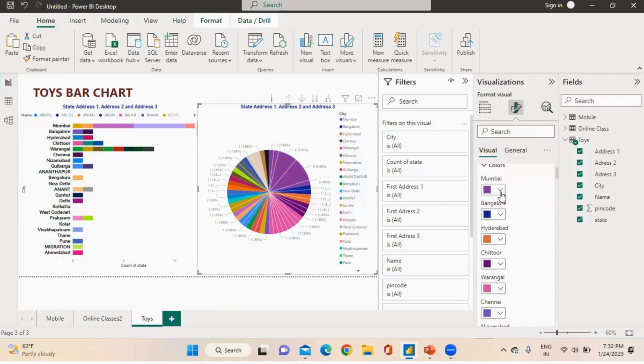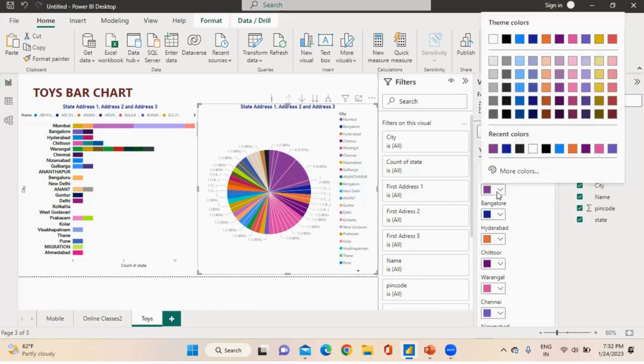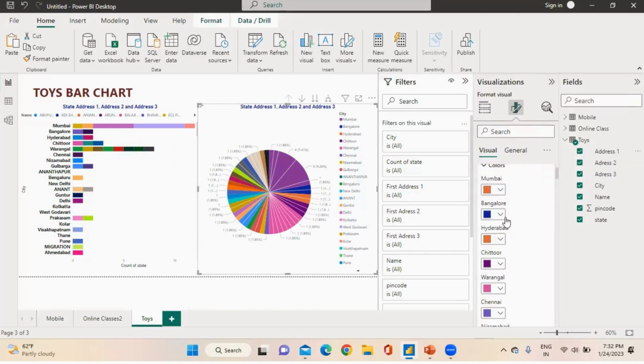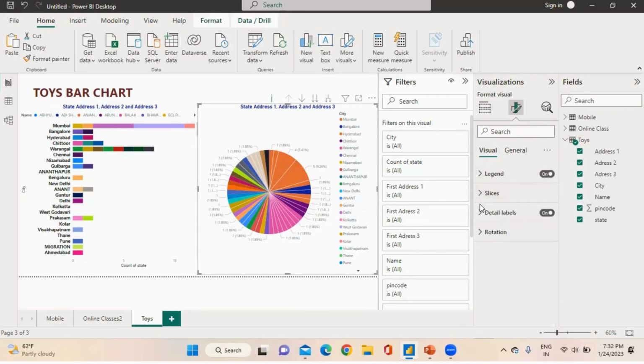If I choose another color for Mumbai, you can see it over here. You can choose multiple colors according to your need. New Delhi, Anand, Guntur. You have to choose slices.